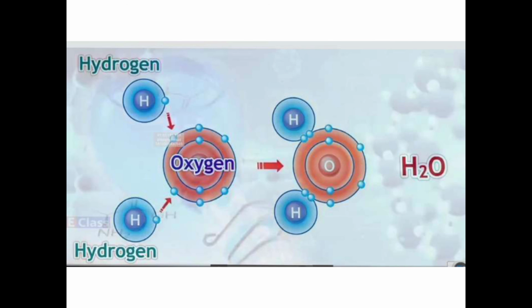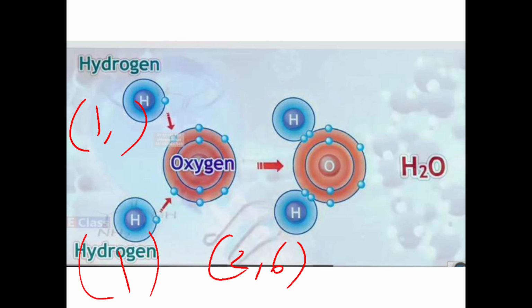Okay, so see here, oxygen का electronic configuration है 2 and 6 and hydrogen is having electronic configuration only 1, right? यहाँ पे भी 1 है. Now see here, oxygen is having 2, 6, it has got a shortage of 2 electrons.